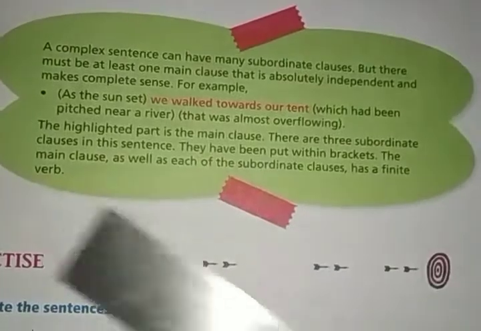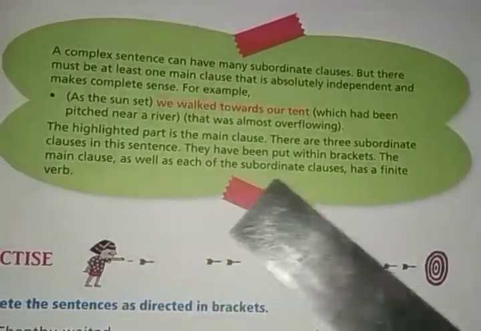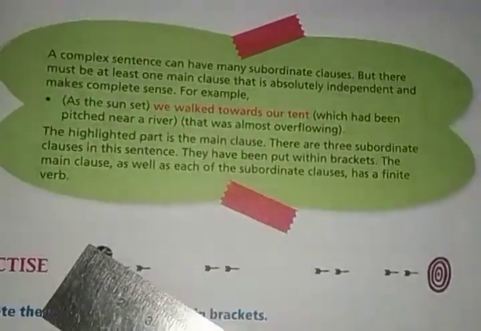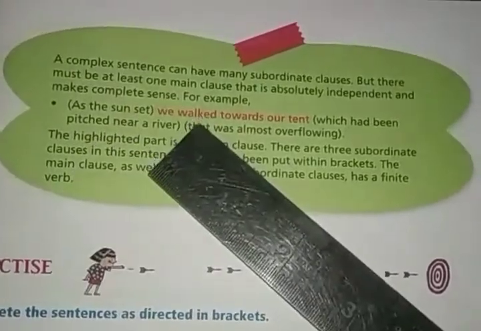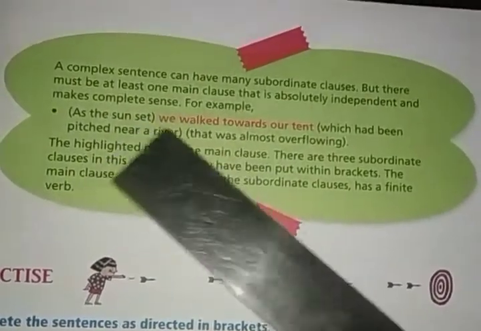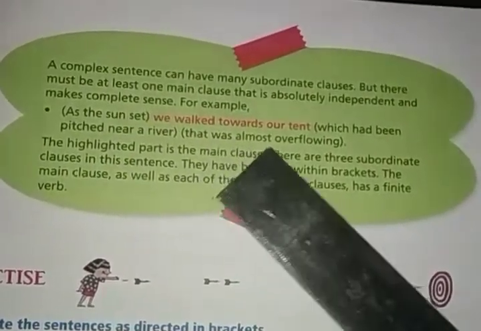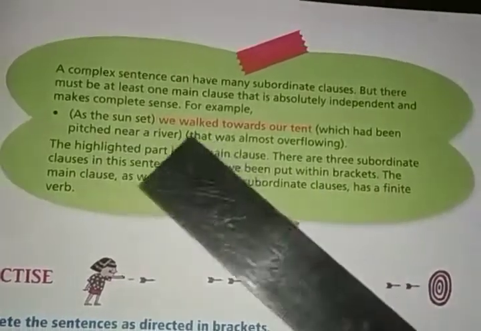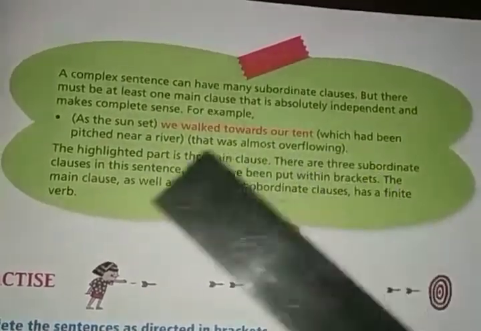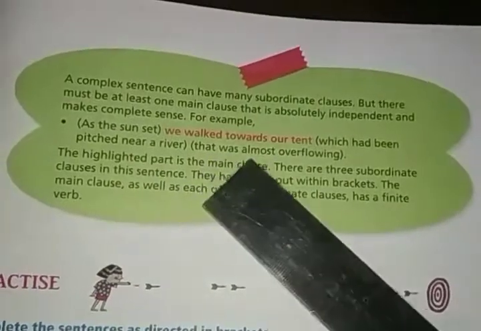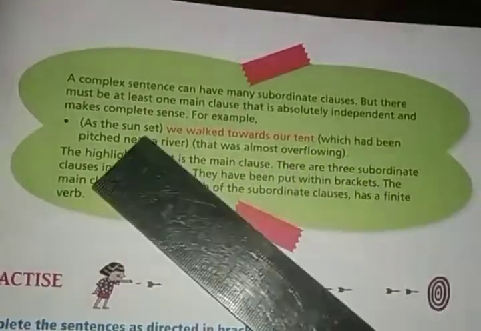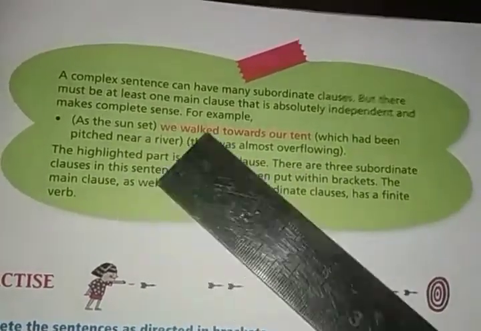The main clause as well as each of the subordinate clauses has a finite verb. Every clause, the main clause also and the subordinate clauses also, has a finite verb. Set, walked, had been pitched, then almost overflowing. They are the finite verbs in every clause.